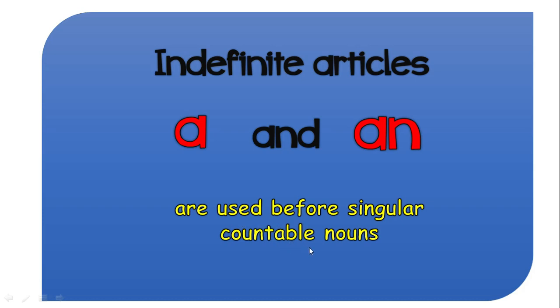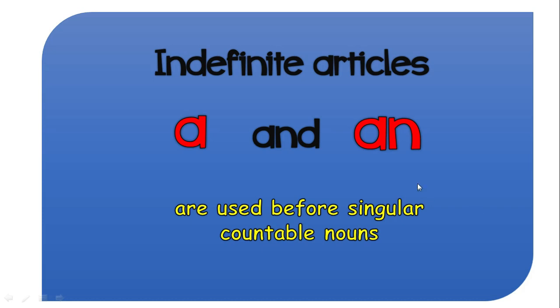It means that the things which are countable. What are nouns? Nouns are the names of a person, place, animal or thing. It means that the things that we can name are called nouns. So for all the nouns which are countable, we use a or an. And one most important thing: a and an are used with countable nouns, but they are not used with plural nouns. For example, if I say an apple, I cannot say an apples, because a and an are used with the singular noun, not with plural nouns.